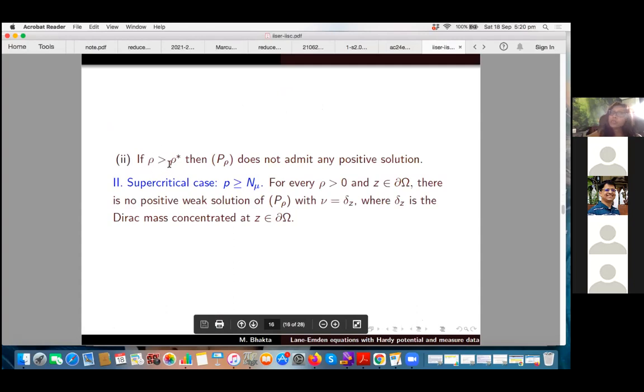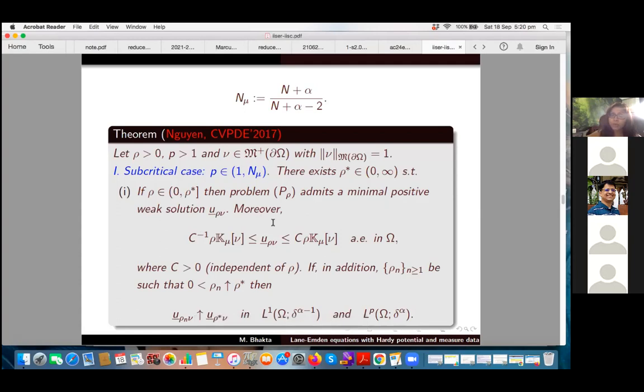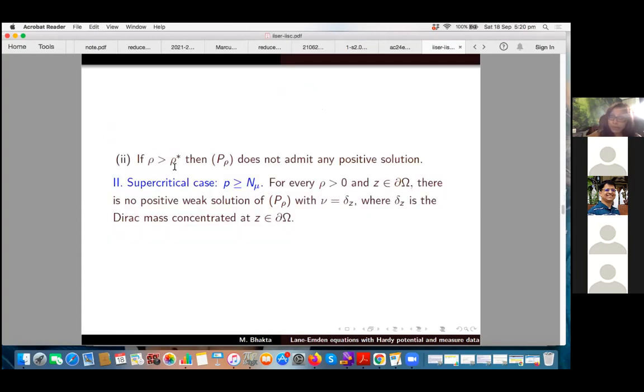And if rho is strictly greater, so this was for rho less than or equal to rho star. So what happens if rho is greater than rho star? This problem does not admit any positive solution.